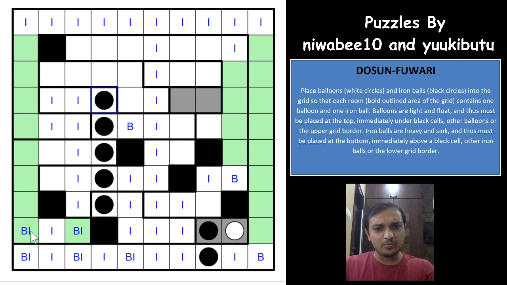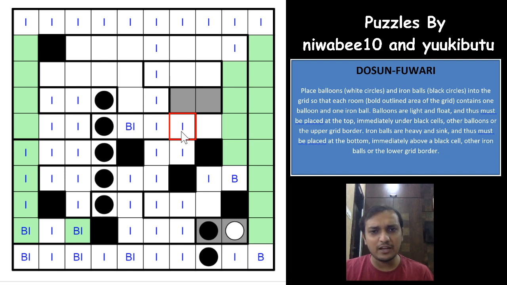That's nice. And now this cell cannot be an iron ball, so none of these cells can be iron balls now. Now we have to place the balloons only. None of these cells can have iron balls, so we need to place only the balloons now. So both of these cells can still have balloons here. So whatever you do, that's a nice logic.